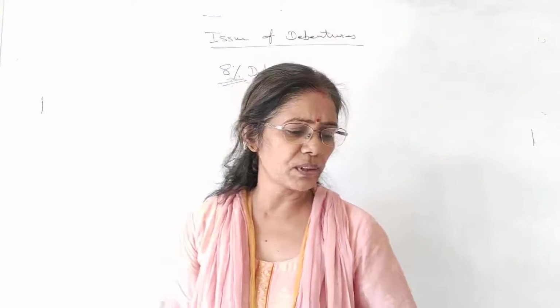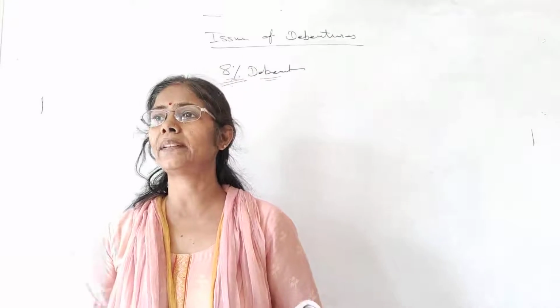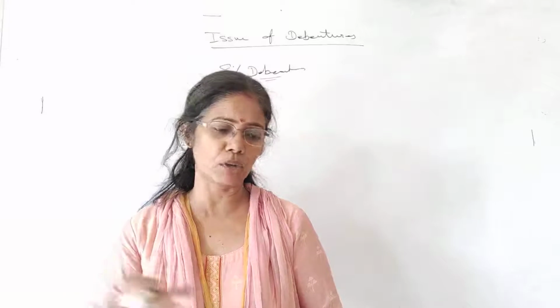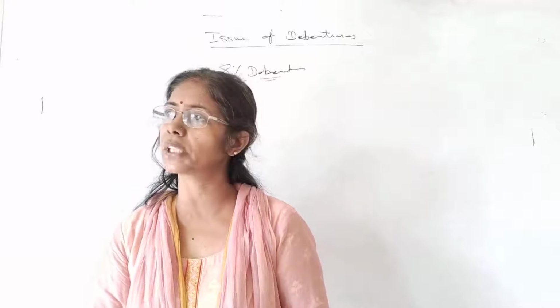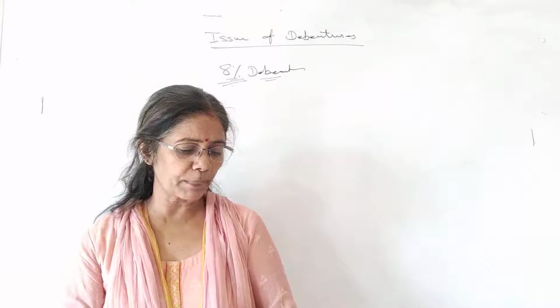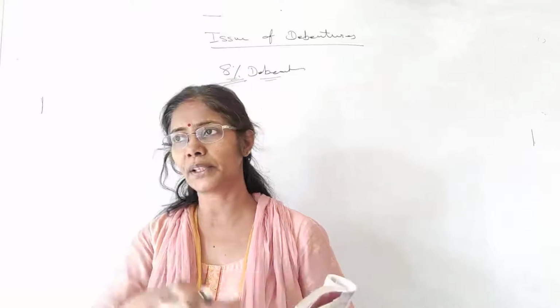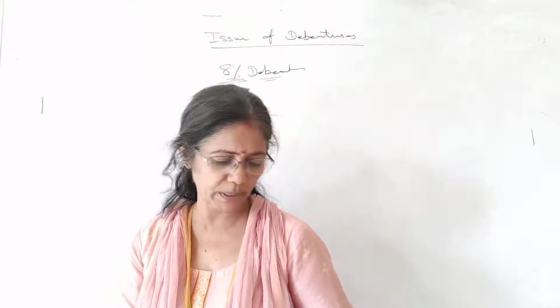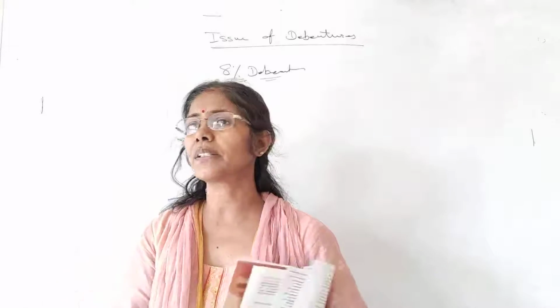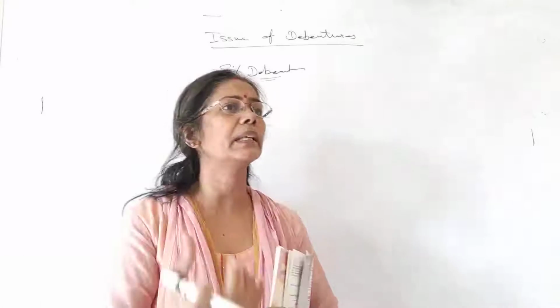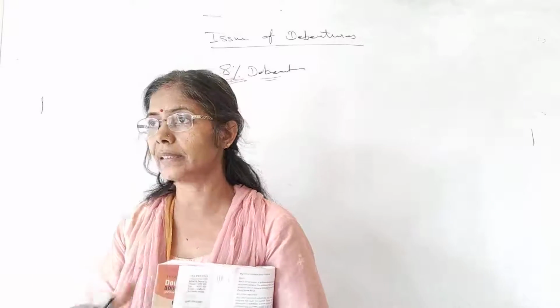Right, students? So we were talking about the types of debenture, and the different bases are security, redemption, registration and convertibility. So let's talk about the security point of view. Security point of view means secured and unsecured debentures. Secured debenture, that's very clear, is where you keep certain assets as a mortgage against these debentures.